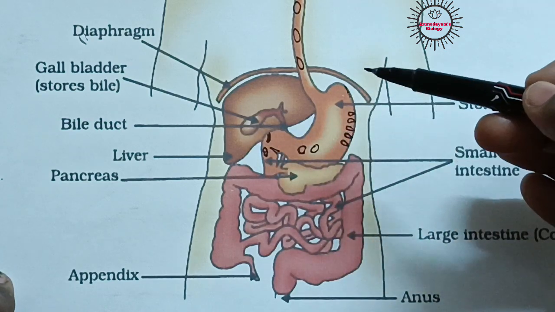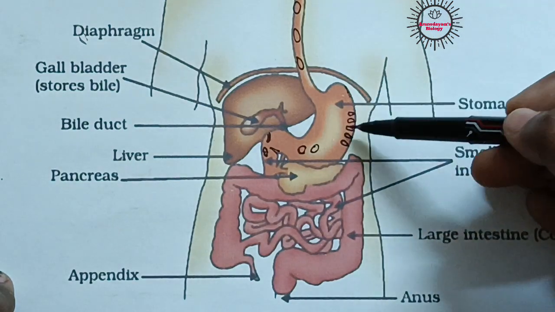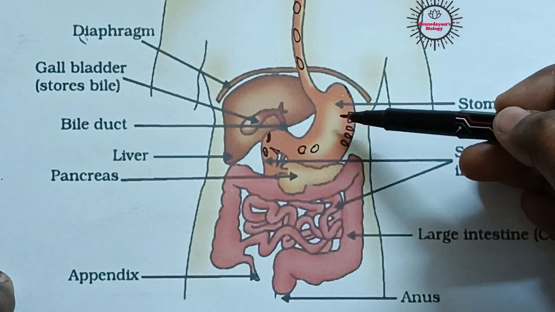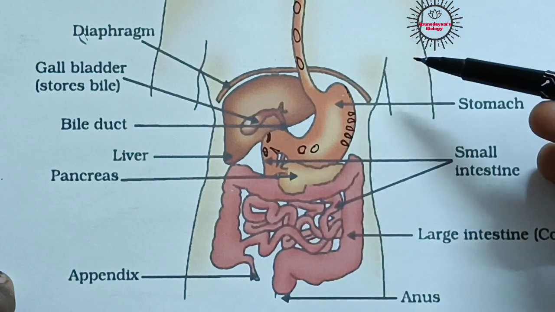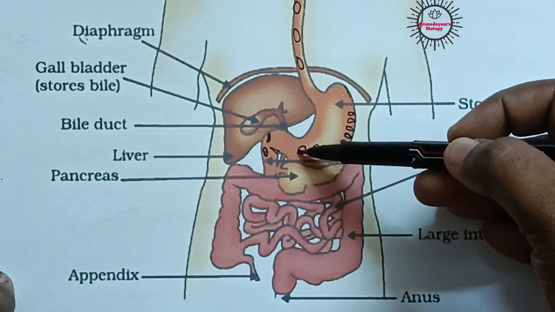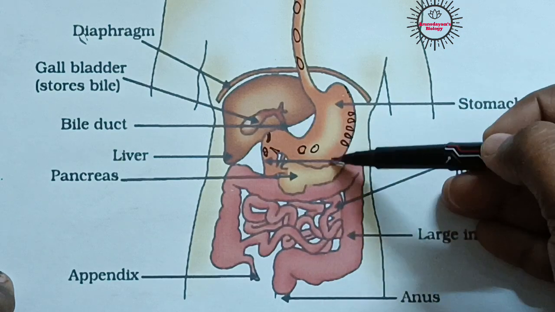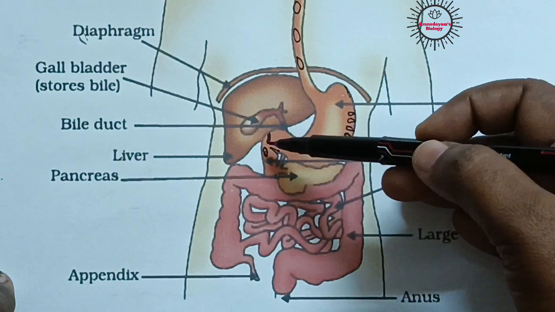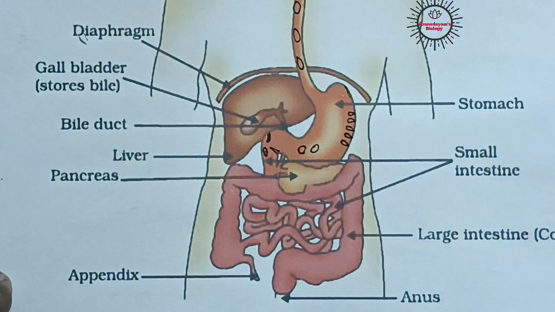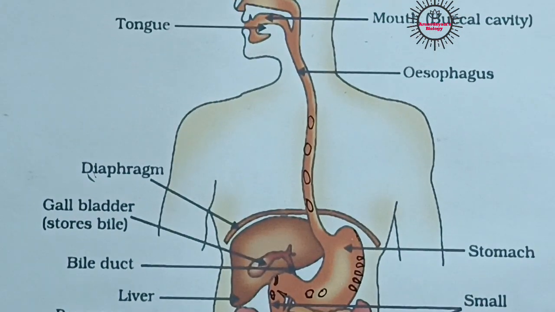So that is how digestion takes place in the stomach. Whenever food enters into the stomach, gastric glands produce gastric juice which contains HCl. HCl performs two functions, as I already said. So the food is partially digested, then it enters into the next part, that is the duodenum, with the movement of muscles present in the walls of the stomach and also with the movement of this valve. So that is about digestion in the stomach and mouth.